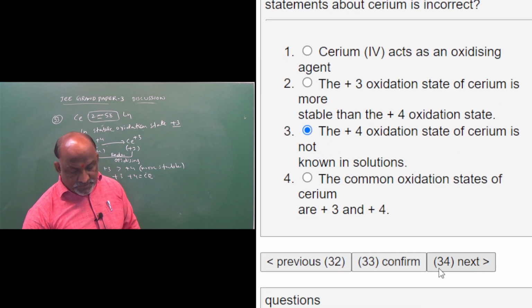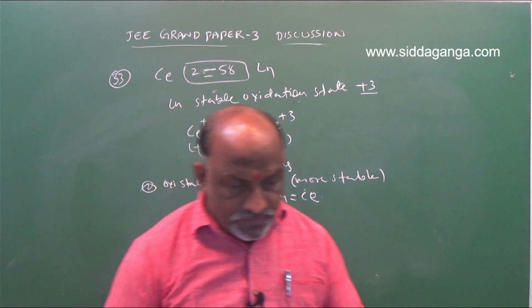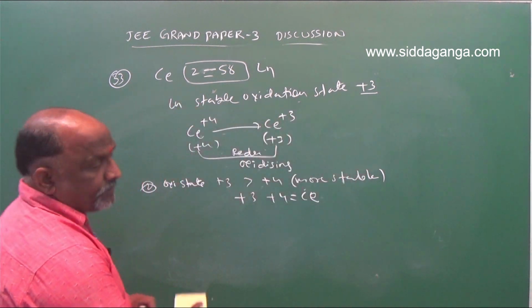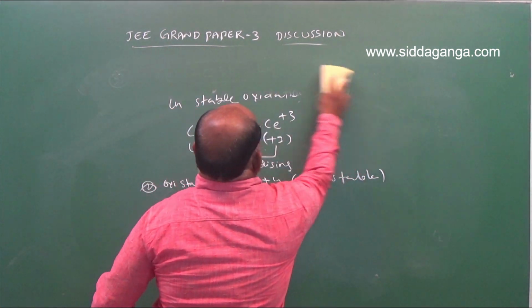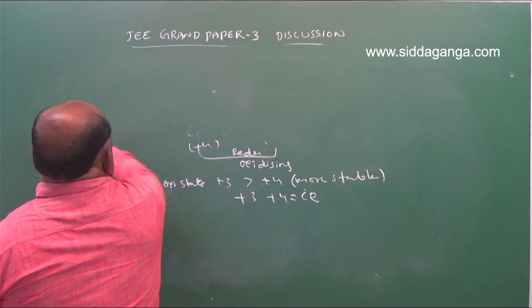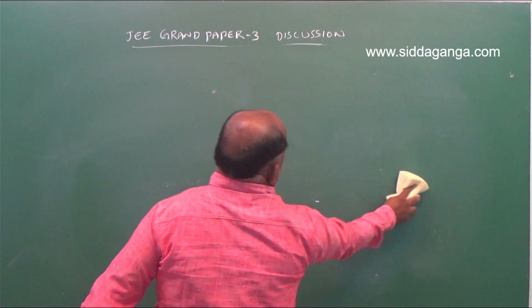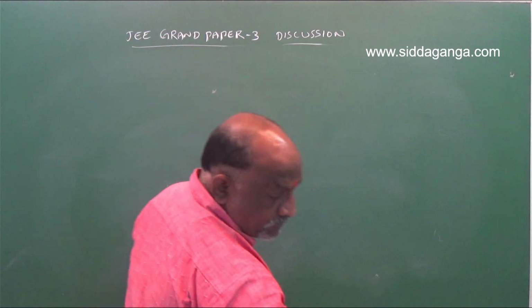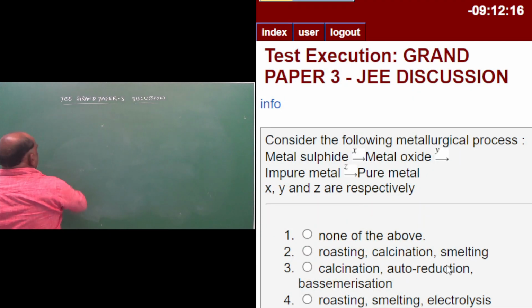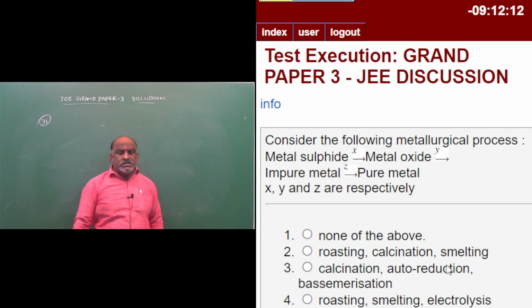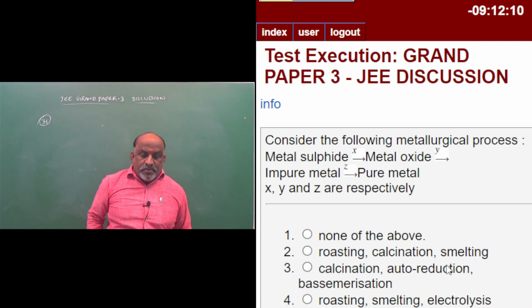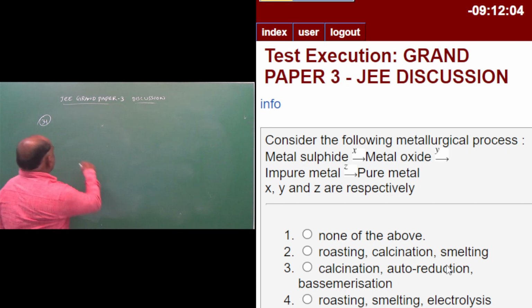And next one, question number 34. Consider the following metallurgical process: metal sulfide to metal oxide to impure metal to pure metal.